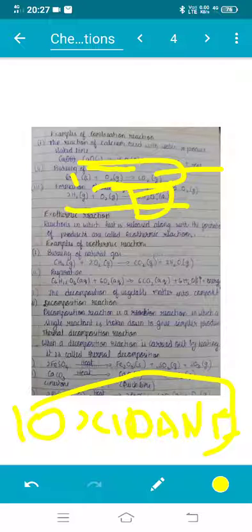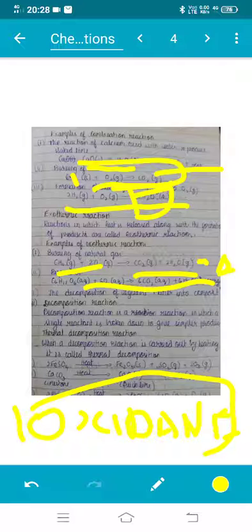These are exothermic reactions, in which heat is released. Heat is released, for example, when carbon compounds burn, like when we burn plastic. In that situation also heat is released. In plastic we have carbon. So CH4 plus O2 gives CO2 plus H2O, and this is the heat released. So CO2 plus H2O plus heat. Okay, you can also see this reaction with C6H12O6 plus O2.